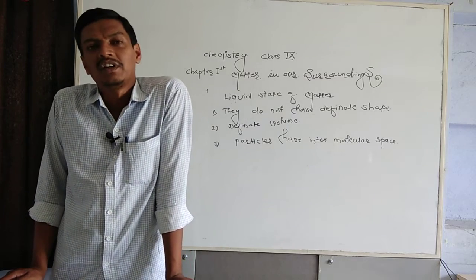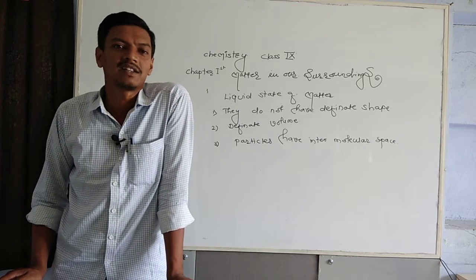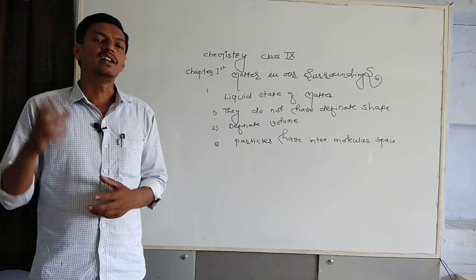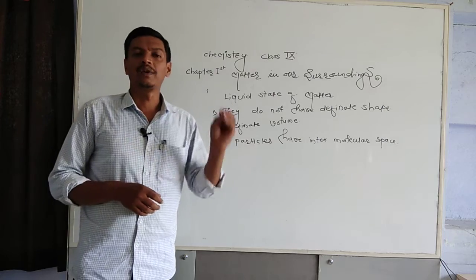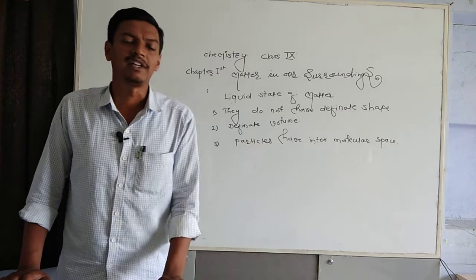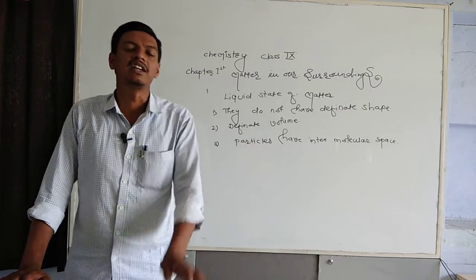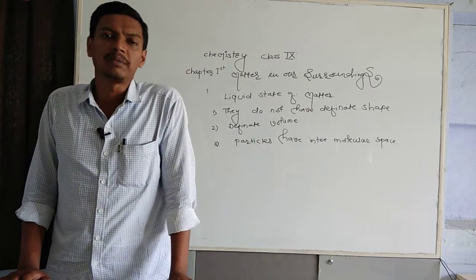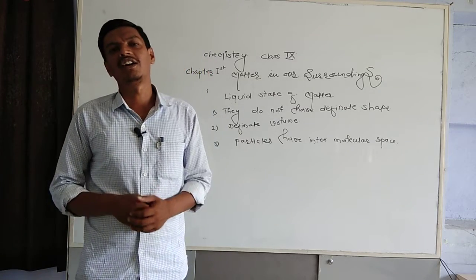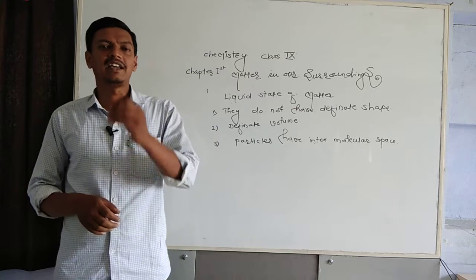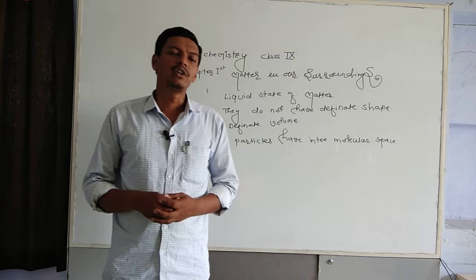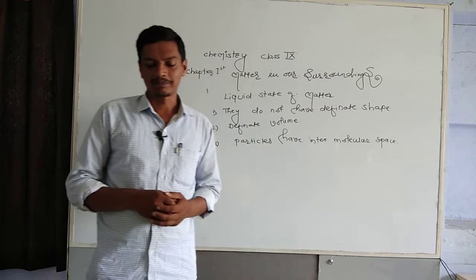But while moving from the liquid to the gaseous state, what can we describe? In a gaseous state, particles possess a greater intermolecular space. They have very high values of compressibility. Because of this property of compressibility, gas can be filled in a liquefied petroleum gas or compressed natural gas cylinder, which we commonly call LPG or CNG. But that is the textbook way. We will discuss it in an applicative way.